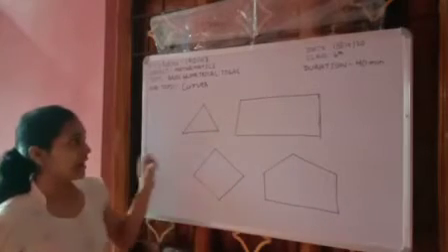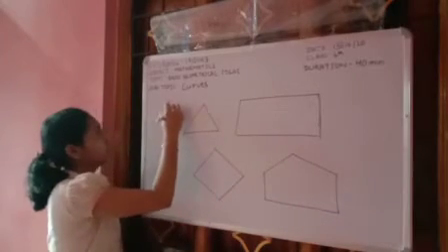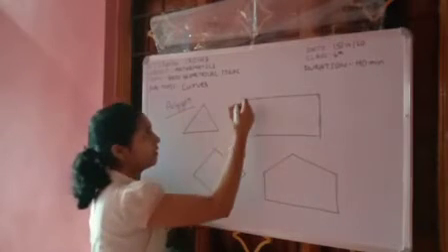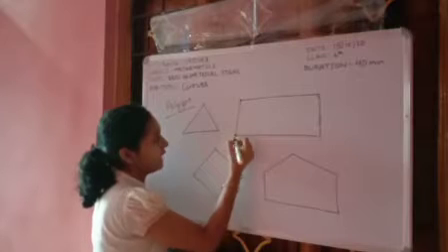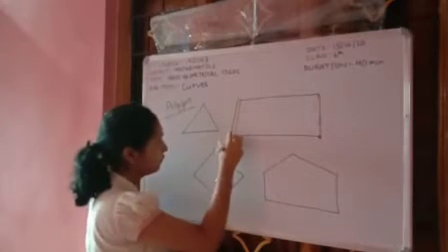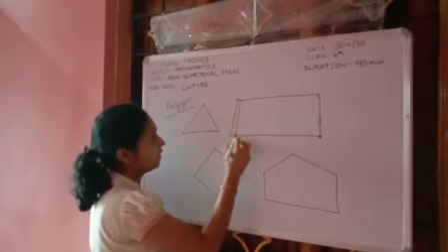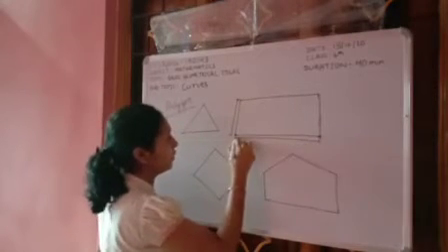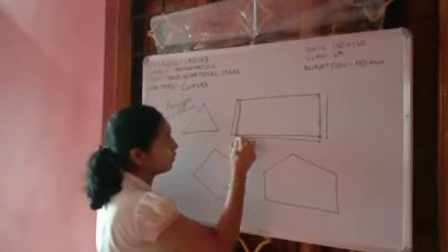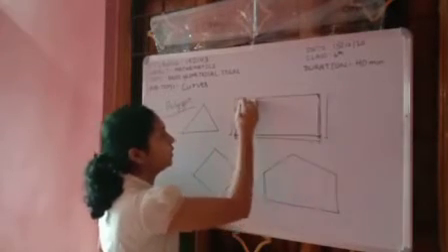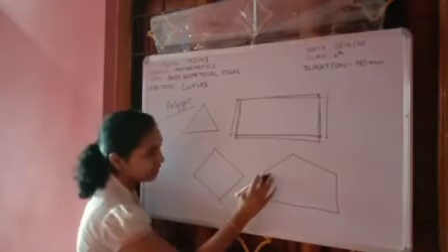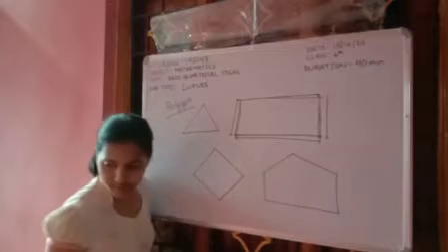What are the sides of a polygon? These are polygon sides. The line segments by which a polygon is made up of, those are the sides of a polygon. Yes, ma'am. Then like this, here also, which are the sides?